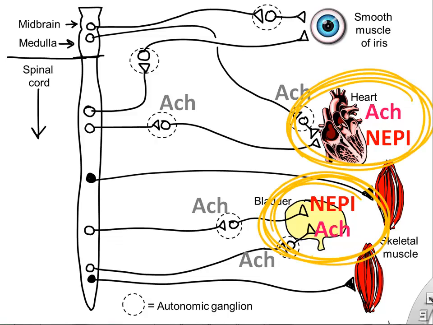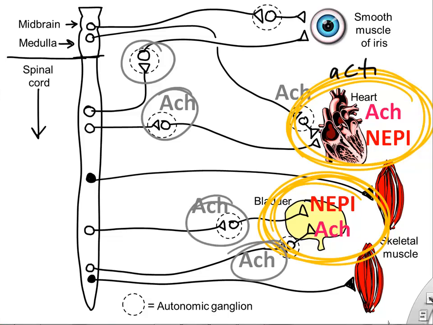So that's important, that those neurotransmitters bind to a receptor to actually cause an action at the target organ, such as increasing heart rate or decreasing heart rate, or causing your bladder to contract or relax. So let's look at that to make sure that's clear.